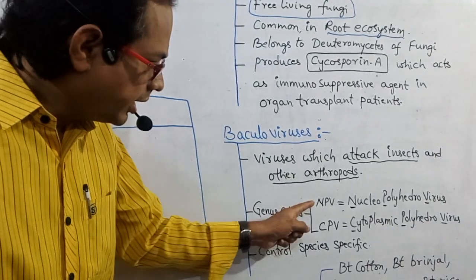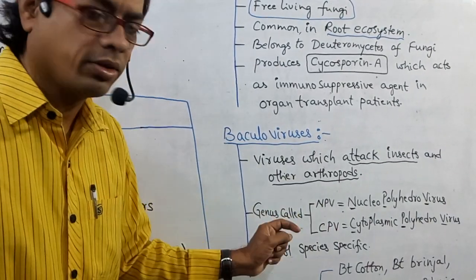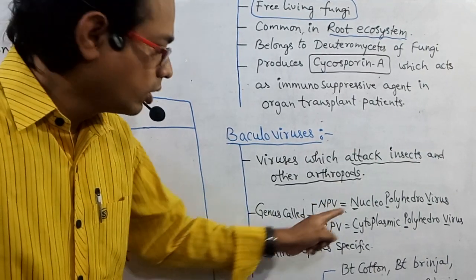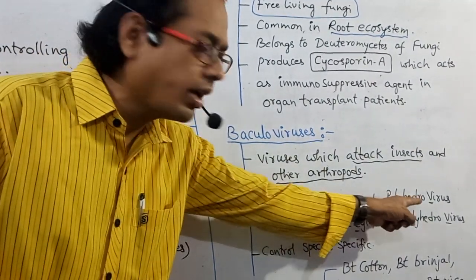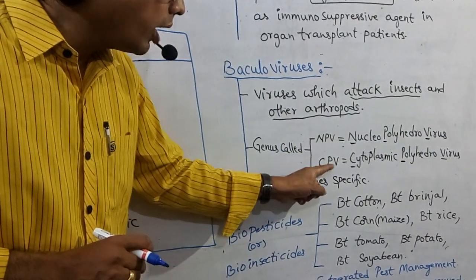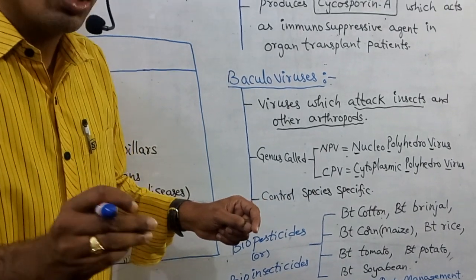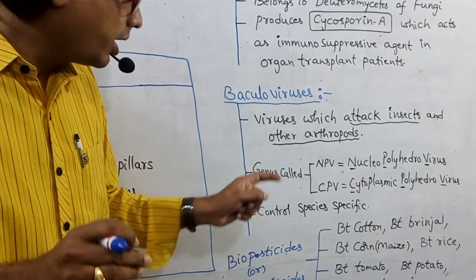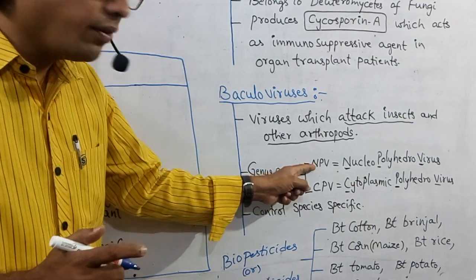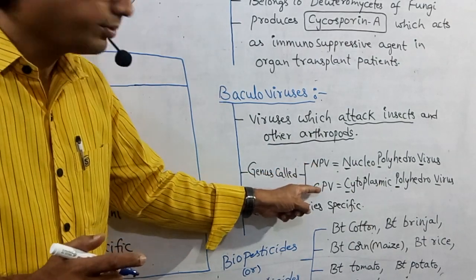What are those? Full forms: NPV is Nucleopolyhedrovirus, CPV is Cytoplasmic polyhedrovirus. So baculoviruses contain how many genera? Two genera. One is called NPV, second one is called CPV.